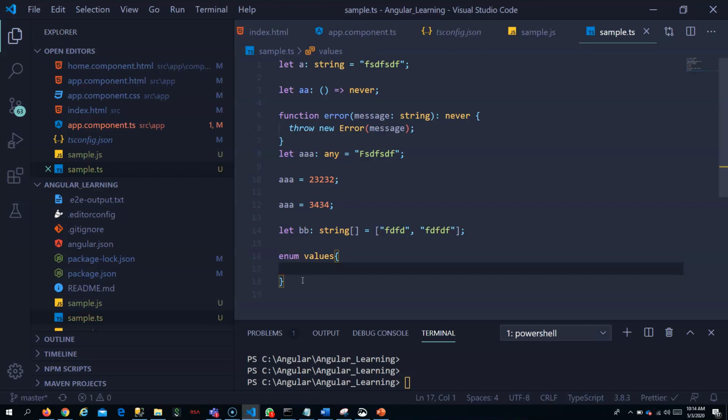Maybe blue, red, whatever values you can give that. So based on that, you can also assign values. If somebody selects the red, blue, what should be the value? You can do like that. Okay.